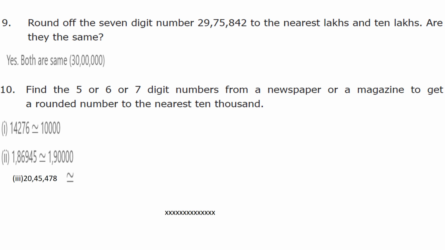Ninth one: round off the 7-digit number 29,75,842 to the nearest lakh and 10 lakhs. First we will find the nearest lakh. Here ones, tens, 100s, 1000s, 10,000s, lakh. So we will see the 10,000s digit. Here 7 is greater than 5, so add 1 to the digit before. So 9 plus 1 is 10, carry 1, so 3. So 30 lakh.